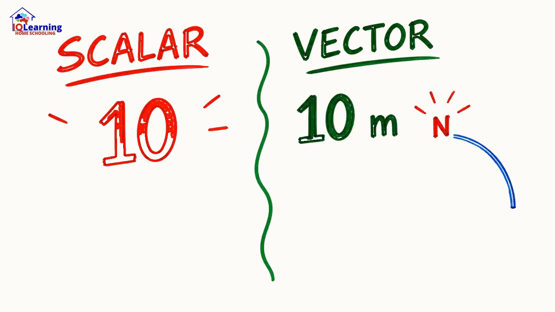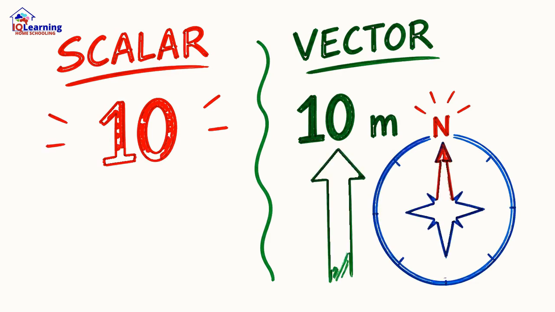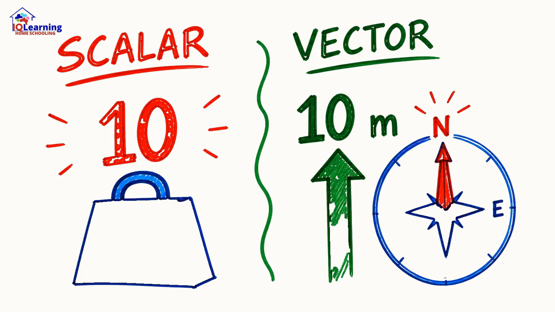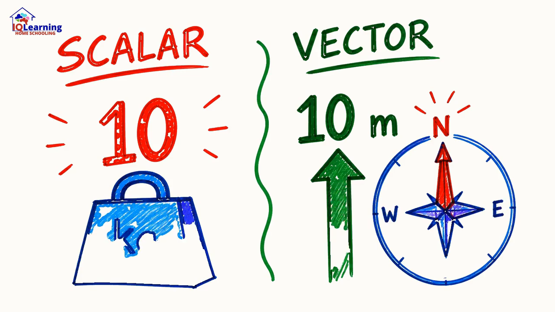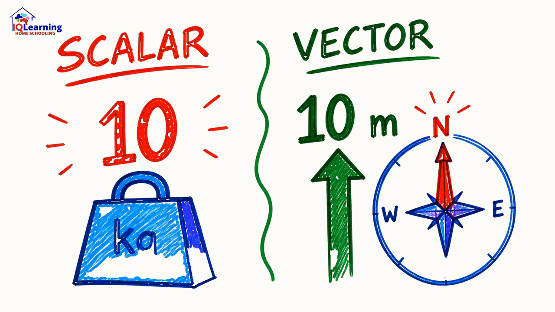A scalar just tells you how much: 10 kilograms, 30 minutes, 400 meters. A vector tells you how much and where: 10 meters north. That direction is everything. Consider this.